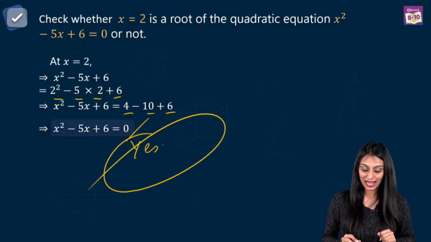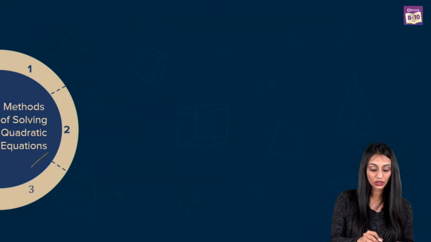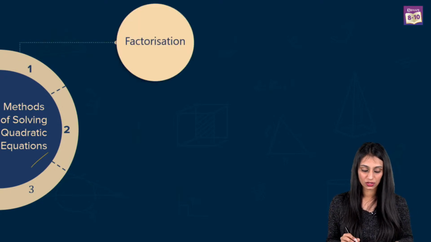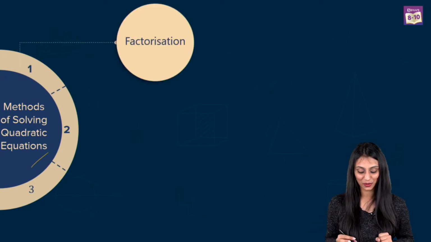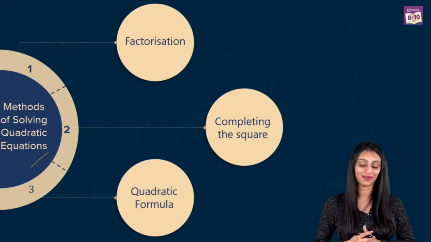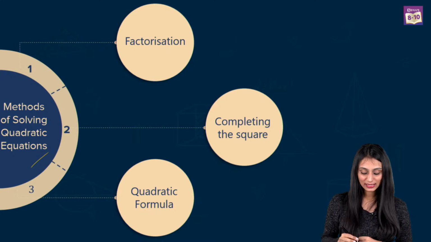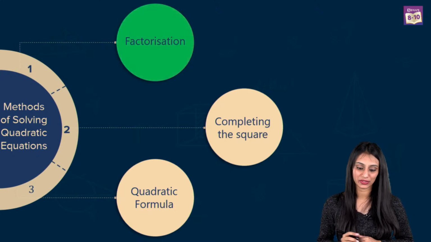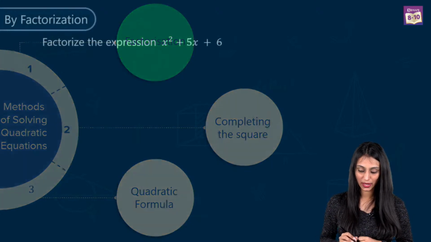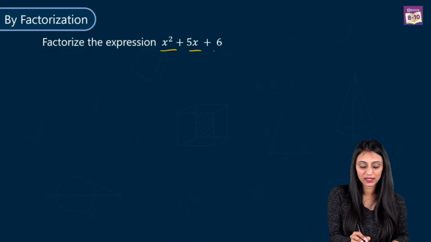All right. Now we will learn about the three methods to find the roots of quadratic equations. So see, there are different ways to find this out. First is factorization, then we have completing the square, and then we have the quadratic formula. One by one I'm going to discuss all of them. So let's start off with the factorization method first. Okay, so this is the expression that I have, x square plus 5x plus 6.